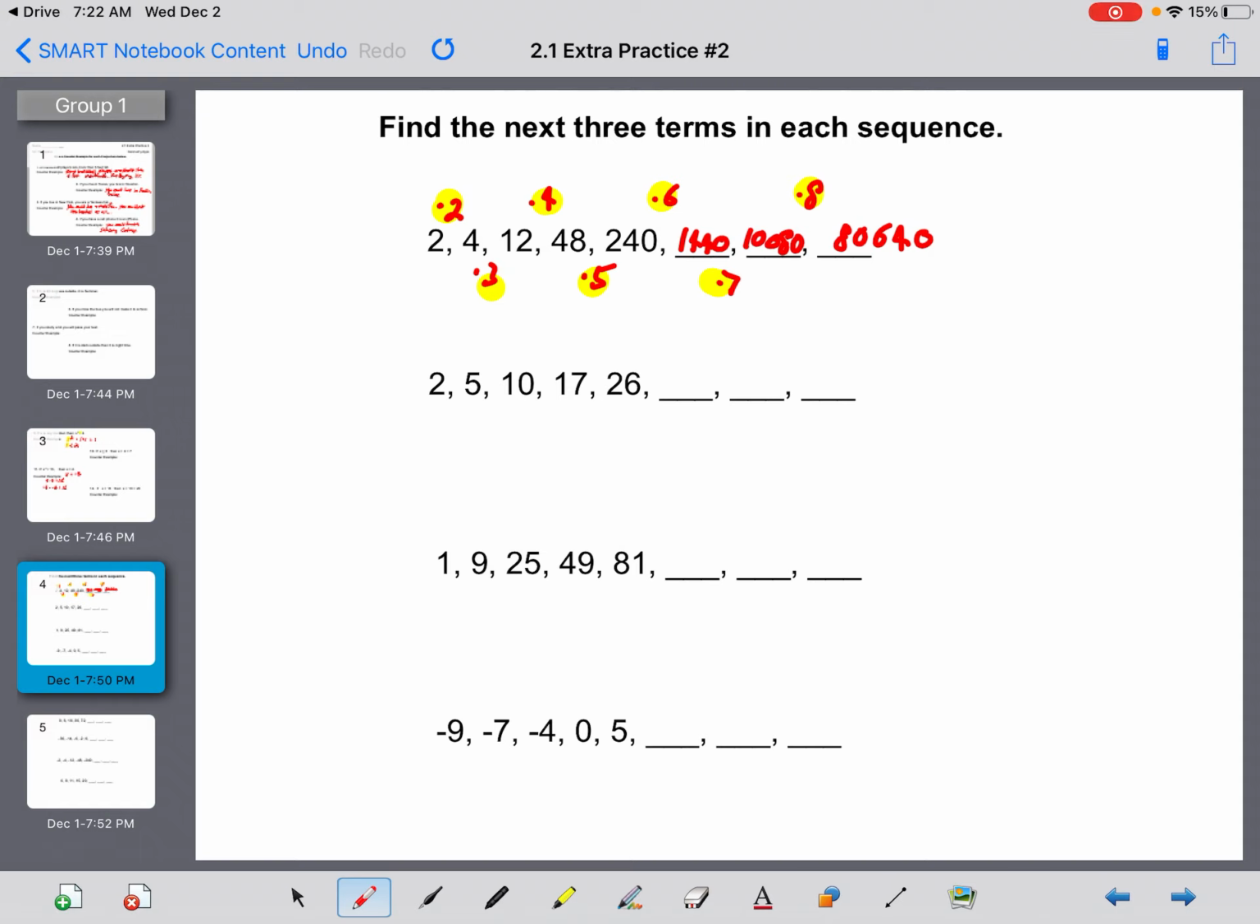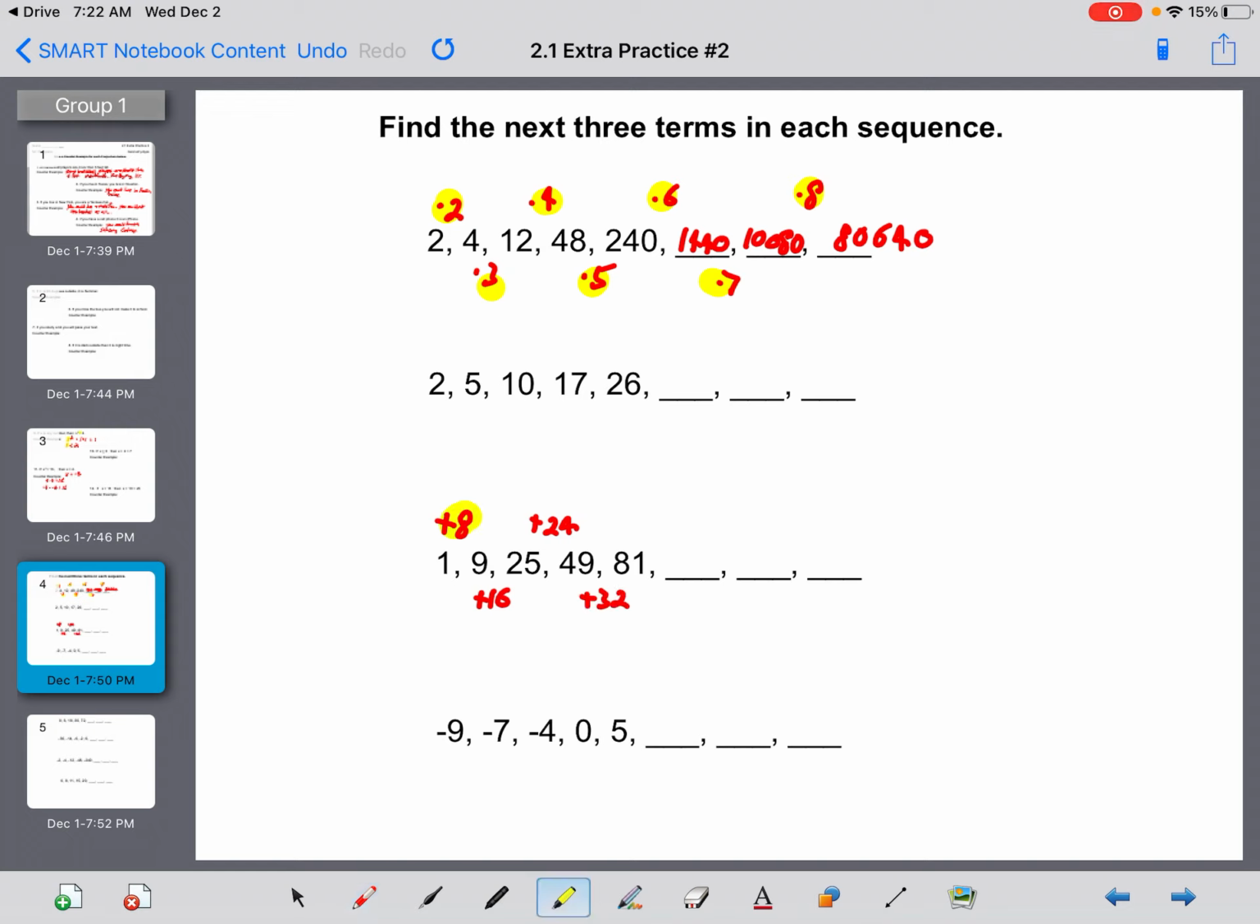Well, let's see now. I'm going to skip one. 1 to 9. Well, that could be plus 8. 25 minus 9 would be addition of 16. So 9 plus 16 gives you 25. 25 plus 24 gives you 49. 49 plus 32 gives you 81.